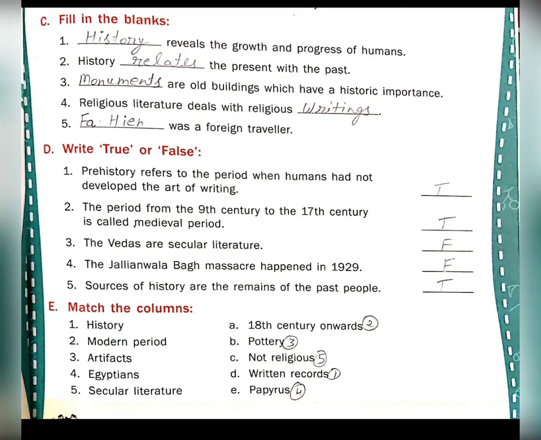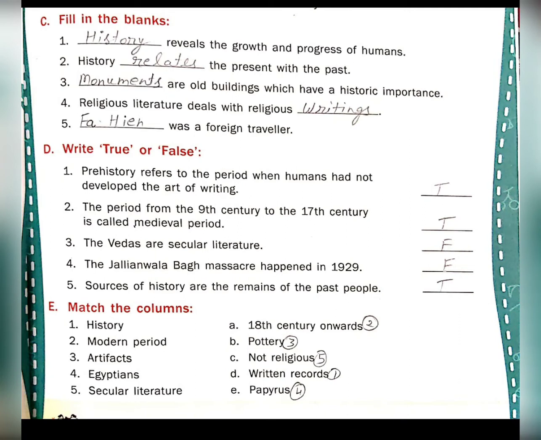First, history reveals the growth and progress of humans. History reveals the growth and the progress of humans. Second, history relates the present with the past. Third, monuments are the old buildings which have a historic importance. Fourth, religious literature deals with religious writings. Fifth, Fahien was a foreign traveler.